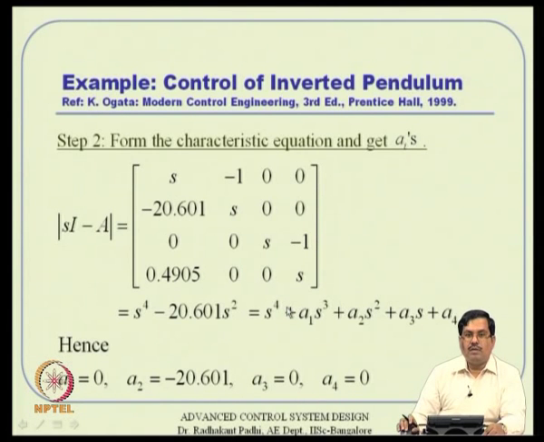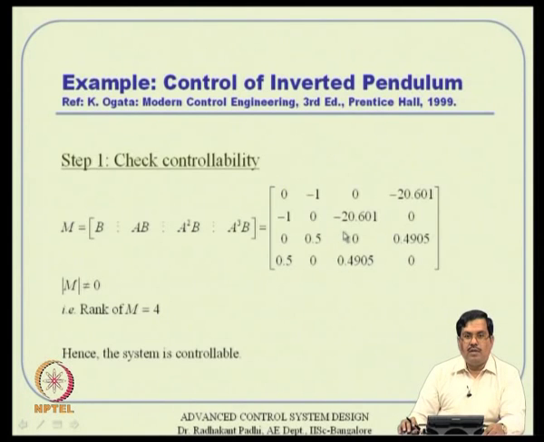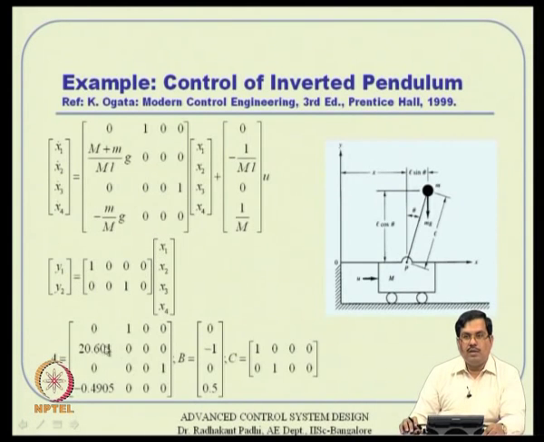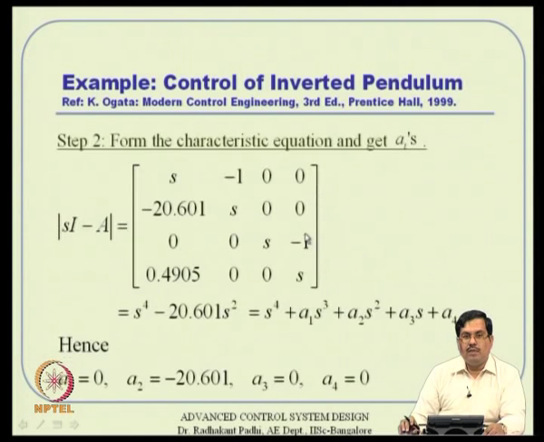This is a practical example of using the theory we know. sI minus A is nothing but the open loop characteristic polynomial. The A matrix is given like that, so sI minus A turns out to be like that. The determinant of sI minus A turns out to be just these two terms, s to the power 4 and s squared.